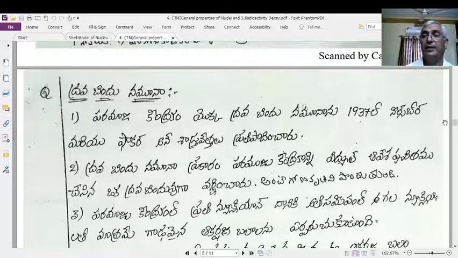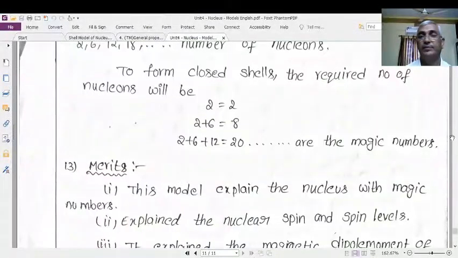Actually, I think I am explaining the English medium version. That's why I will switch into English medium again. Right.